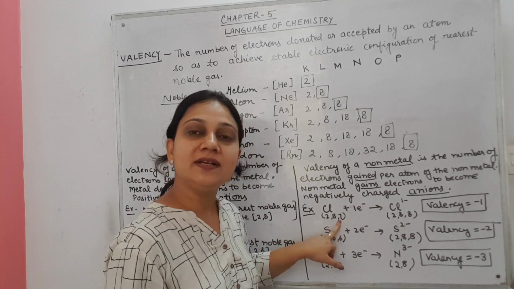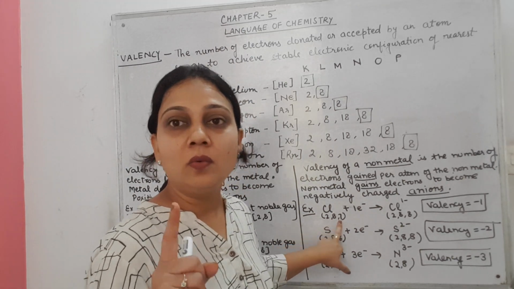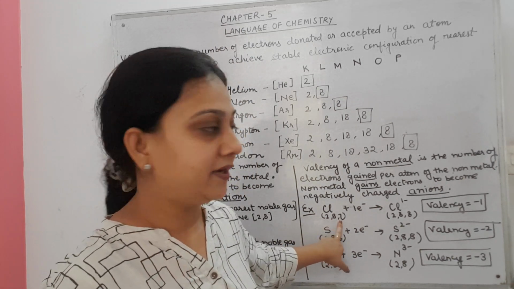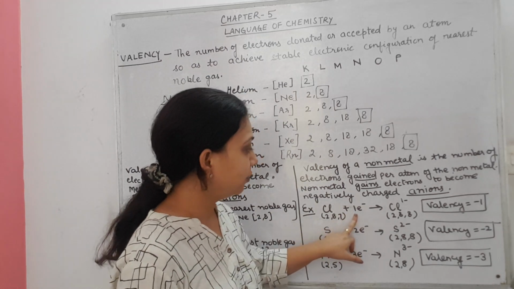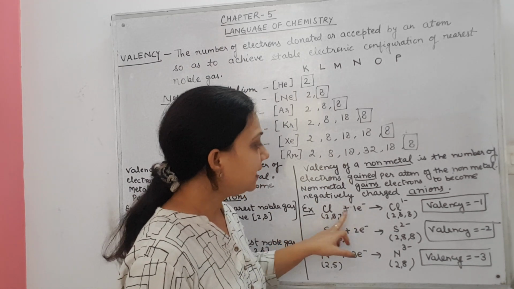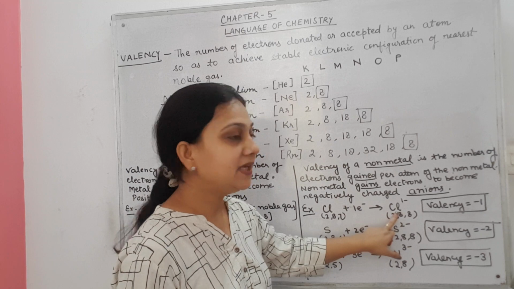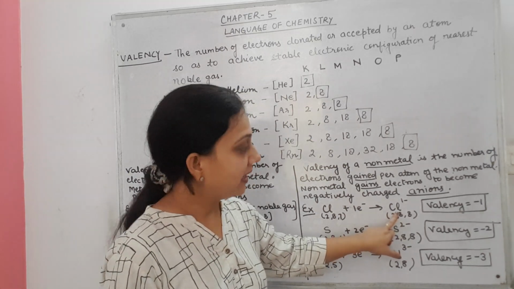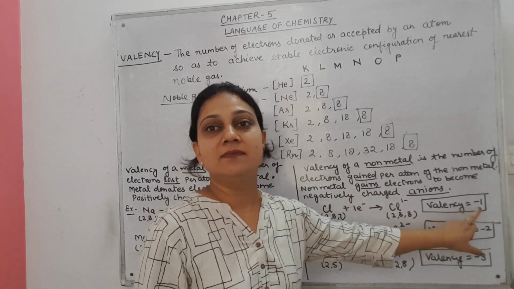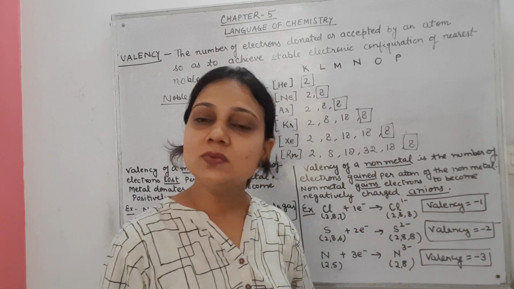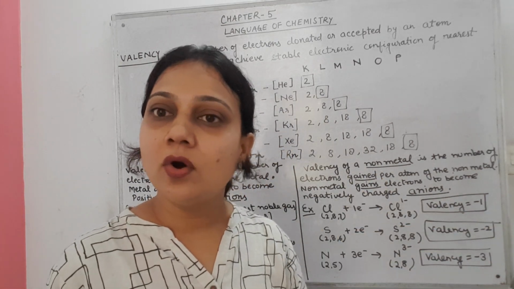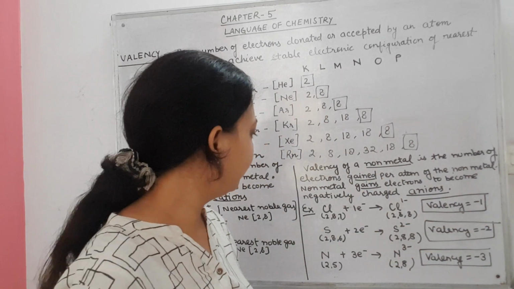To complete its octet or valence shell, only 1 electron is required. So after gaining 1 electron, Cl is changed into Cl1 minus ion and the valency is minus 1. Minus 1 indicates gaining of 1 electron.